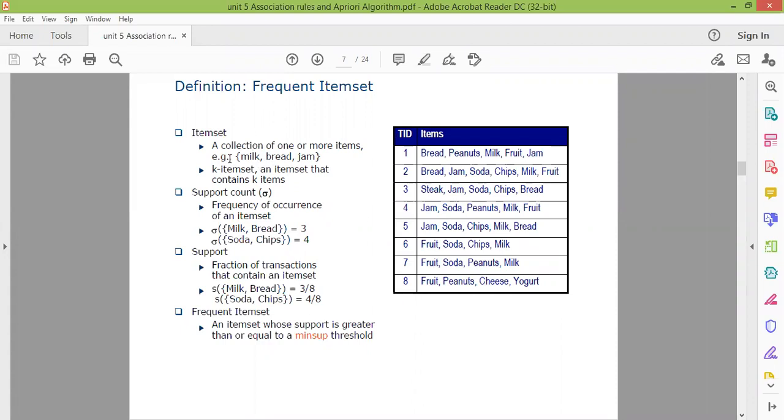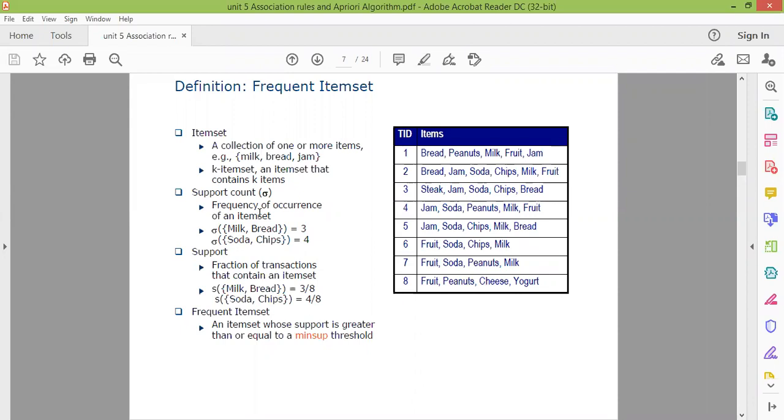So depending upon the number of items, we call it a K item set. If K items are there, we call it a K item set. If 2 items are there, we call it a 2 item set. After considering the item sets, we count the support and confidence. So how do we count the support?